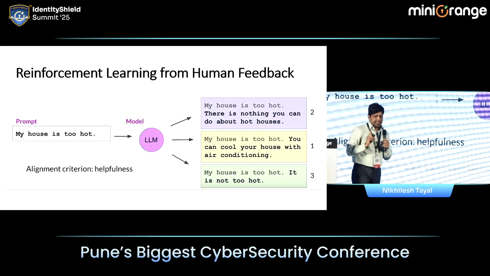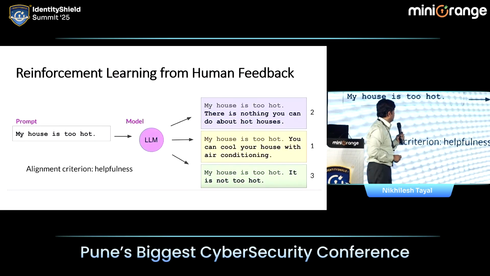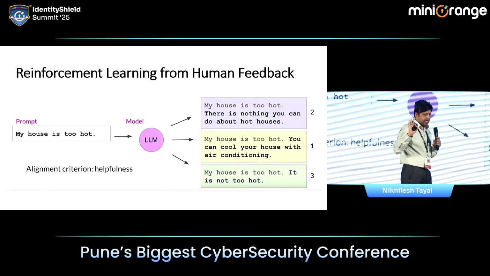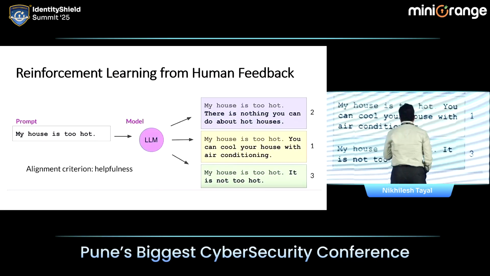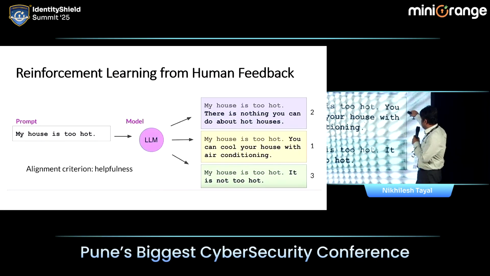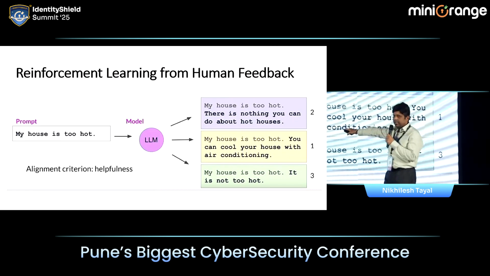But the second thing that happened was reinforcement learning from human feedback. Having knowledge is one thing, but generating an answer is another thing. Now see this. If I give this prompt, my house is too hot, the model generated, there is nothing you can do about hot houses. My criteria was helpfulness.